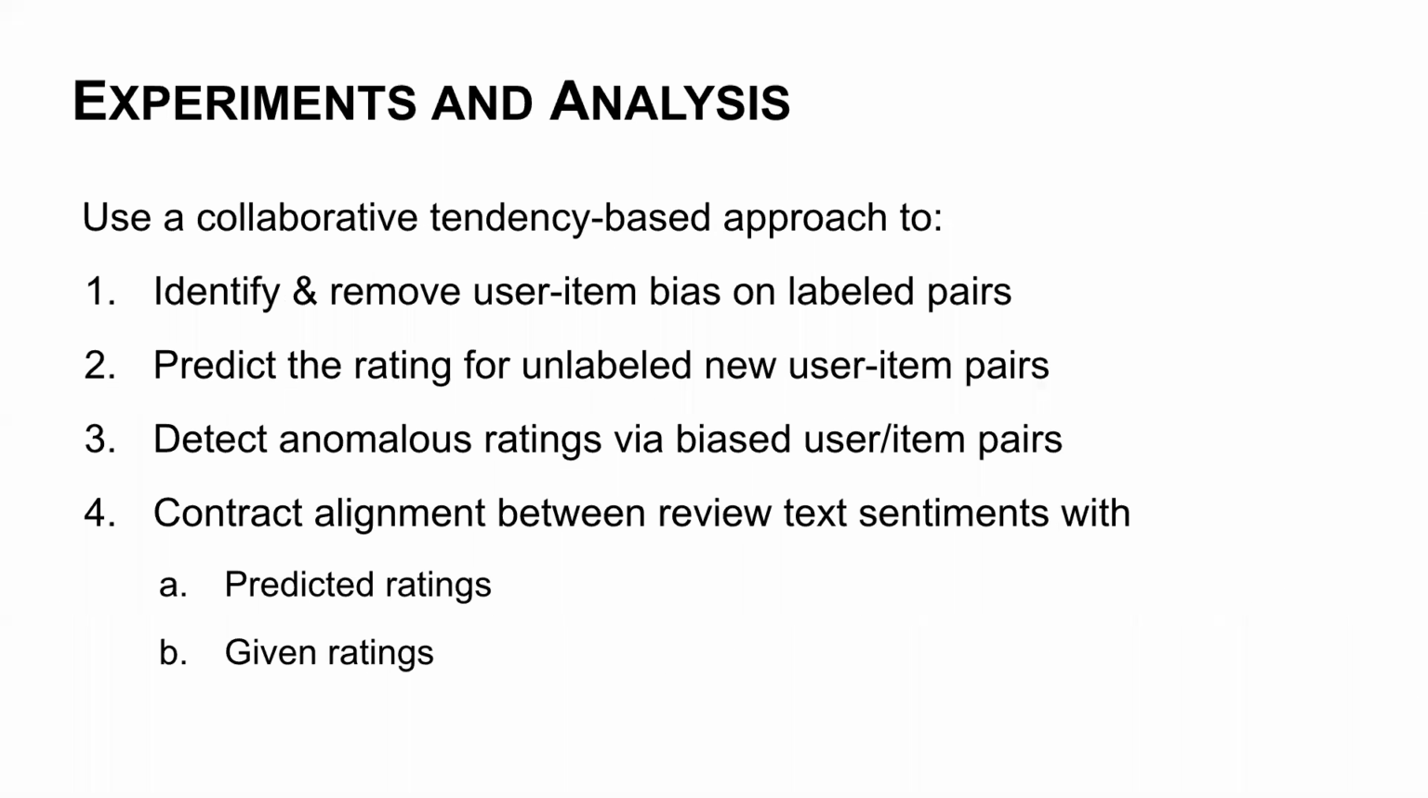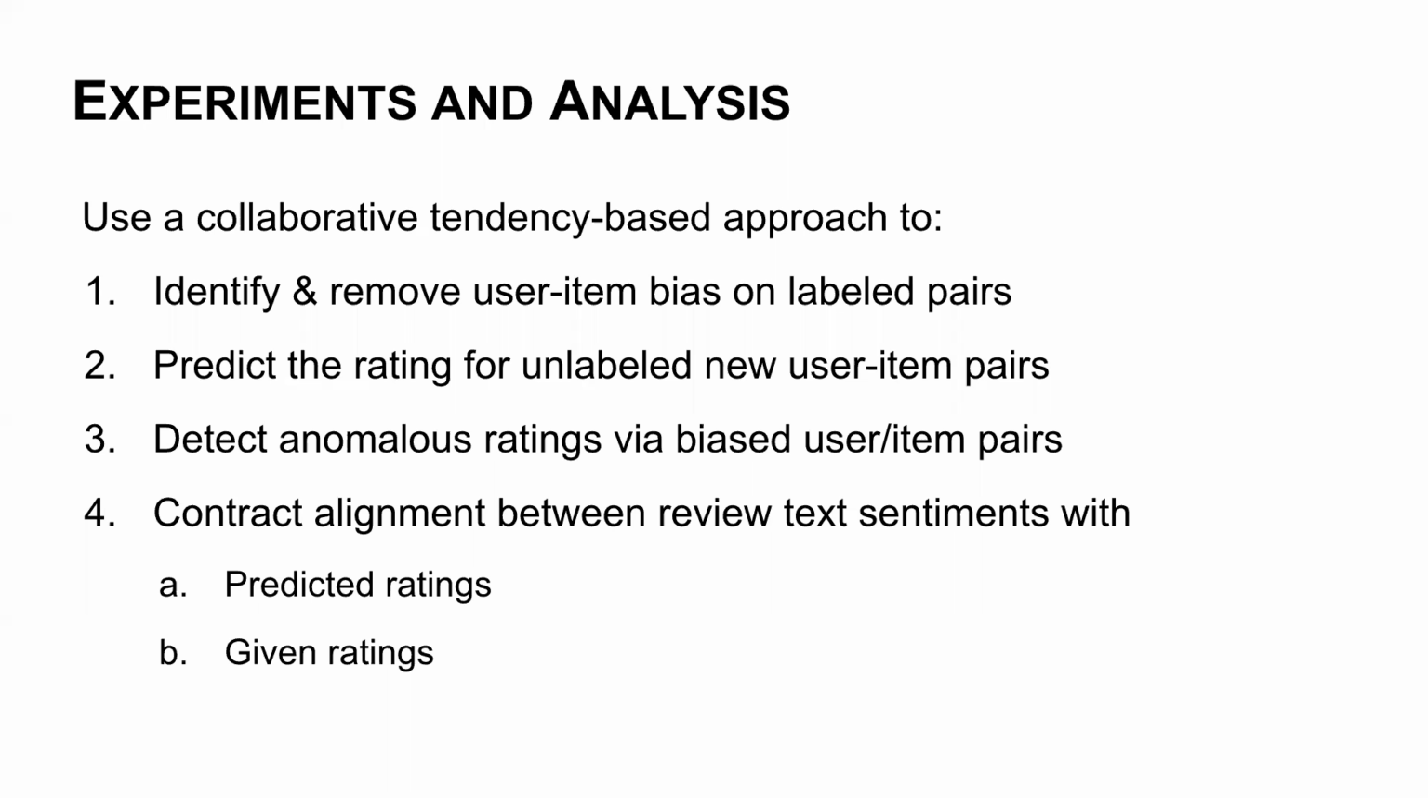We did experiments and analysis and looked at four things. First, does our technique help in removing user-item pairs on the unlabeled pairs? Secondly, can we predict the rating for a new user-item pair using our technique? Thirdly, does it also help us in detecting anomalous users or anomalous items which are highly biased? We also look at how these anomalies correlate with the text sentiment given by the users, hence validating our approach that these users and items are biased in nature.